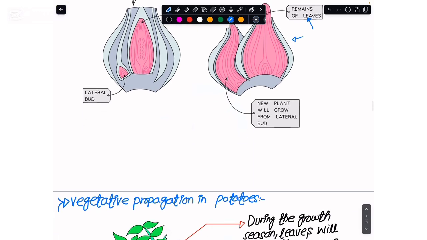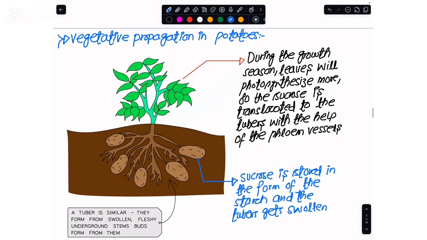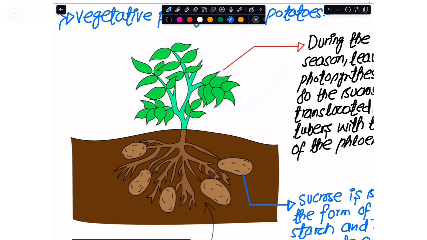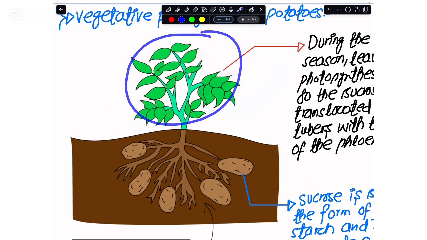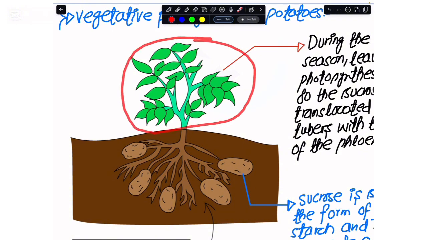Now, if I were to quickly take you to Word this second, you could see an example of the vegetative propagation that we have in the potato. Here I have shown you the top part of the plant, and here we have the part of the plant which lies in the soil. If you look into the soil, we are forming these potatoes. During the growth season, when the top of the plant receives plenty of sunlight, these leaves would photosynthesize. And when they photosynthesize, they make more glucose than would be required by their mitochondria.